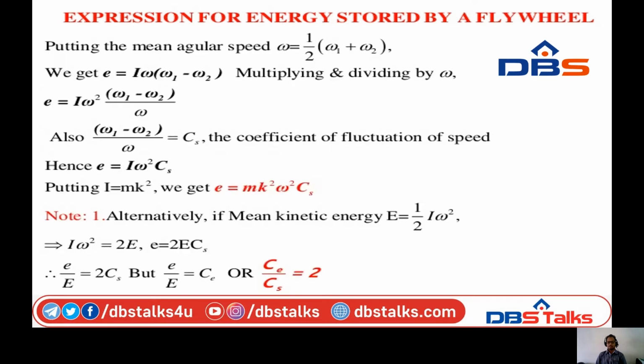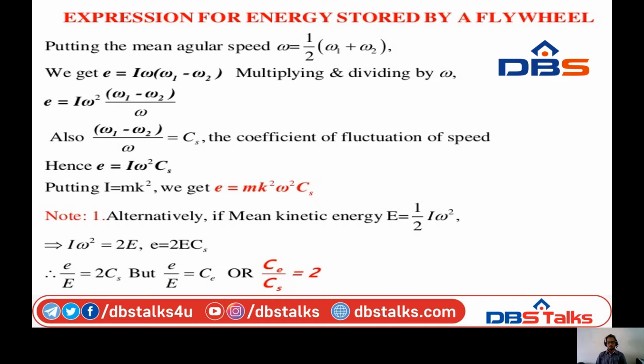There you can see the formula that the mean angular speed omega is equal to 1 by 2 into (omega 1 plus omega 2). So we get I omega into (omega 1 minus omega 2) by multiplying and dividing by omega. We get E is equal to I omega square into (omega 1 minus omega 2) by omega. Here (omega 1 minus omega 2) by omega is the coefficient of fluctuation of speed, that is C suffix s.